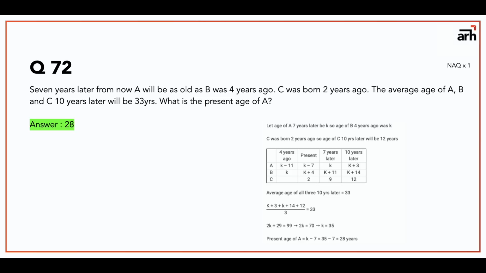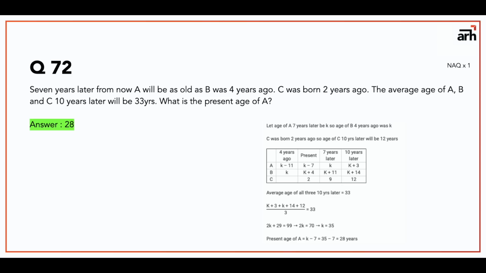And then the average age of A, B and C 10 years later. So 10 years later from today, from present, it will be K plus 3 for A, K plus 14 for B and 2 plus 10, 12 for C. So average age of all three 10 years later would be 33, that is given to us.